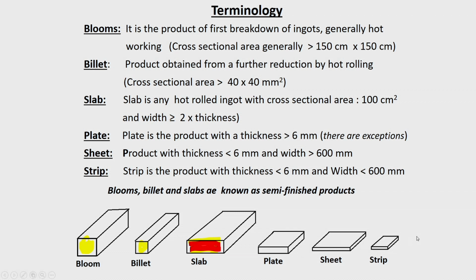If you look at blooms, billets and slabs, they are known as semi-finished products, because they may be further subjected to plastic deformation to get a specific shape and size, as well as specific mechanical properties.